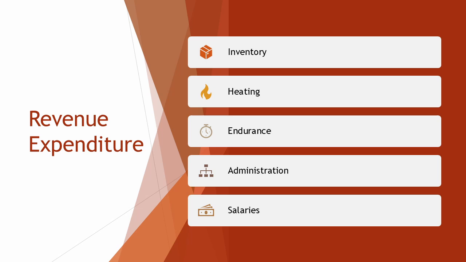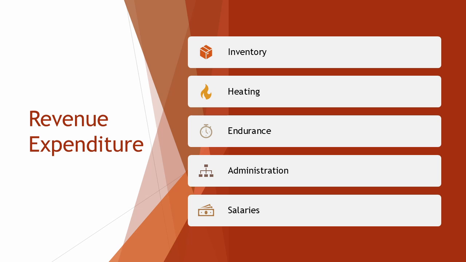Revenue expenditure is money spent on the day-to-day running of the business to maintain operations. The different types of revenue expenditure are inventory, rent, rates, heating and lighting, water, insurance, administration, telephone, postage, stationery, salaries, wages, marketing, bank charges, interest paid, straight-line depreciation, reducing balance depreciation and discount allowed.